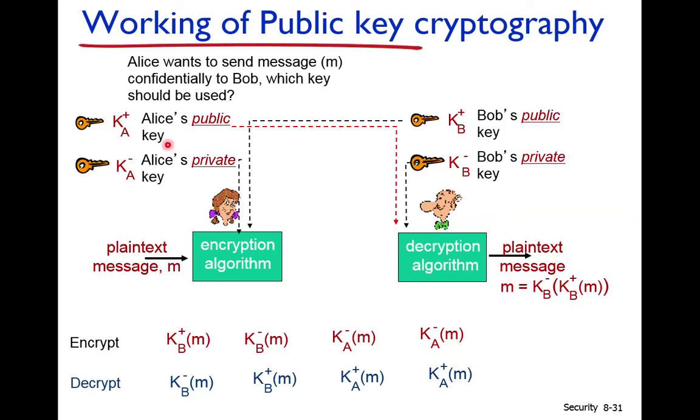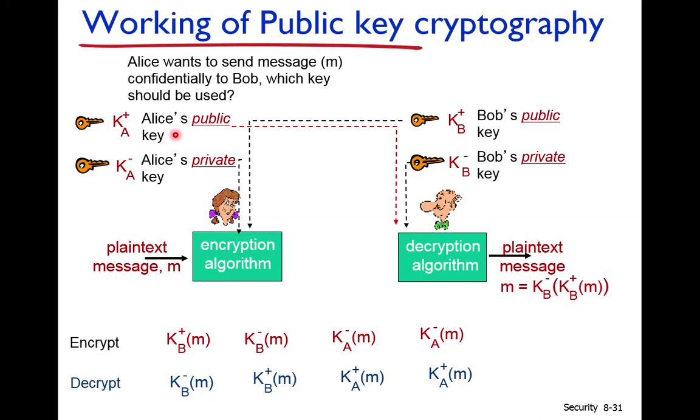So LS knows three keys: its own public key and private key, k plus a and k minus a, because they are generated by it, and the third key, the public key of Bob. Similarly, Bob knows three keys: its public key and private key, k plus b and k minus b, and it also knows the public key of LS, because LS has announced its public key to each and everyone.